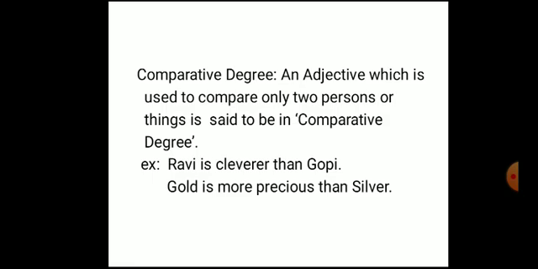Here we are comparing two persons or two things. There I said Ravi is a clever boy in the class, and here I am saying Ravi is cleverer than Gopi. There I spoke only in positive degree, only about Ravi. But coming to comparative degree, I am speaking about Ravi and Gopi, and I am saying Ravi is cleverer than Gopi. And I spoke about two things. Gold is more precious than silver. Silver is also precious, but I said gold is more precious, so I compared gold to silver.